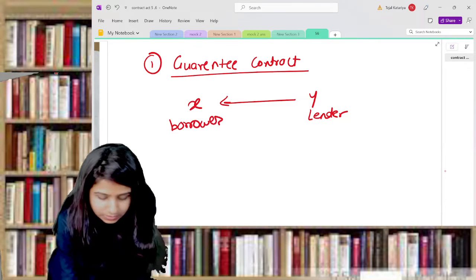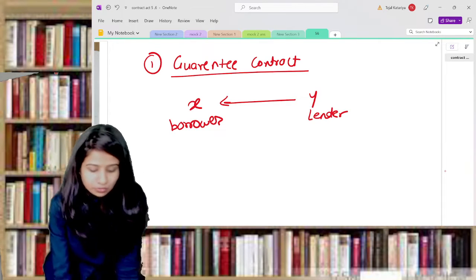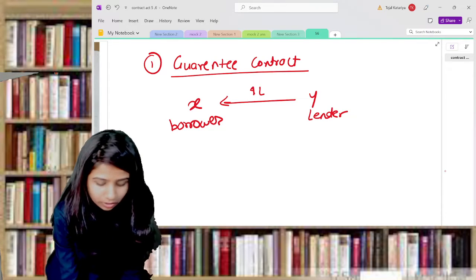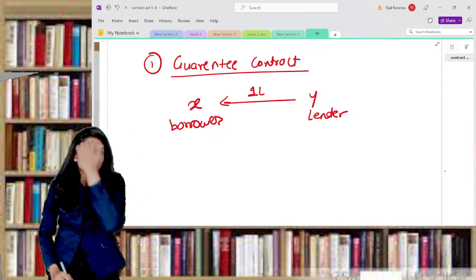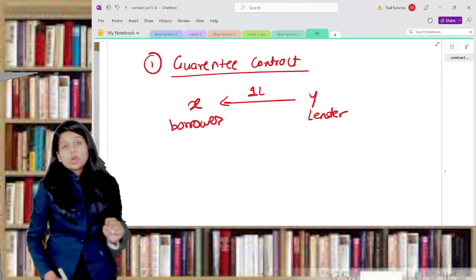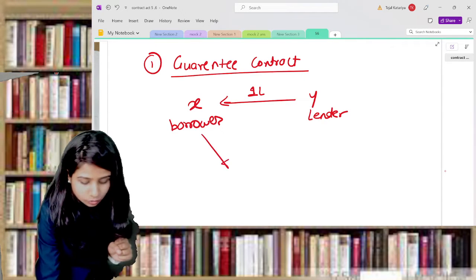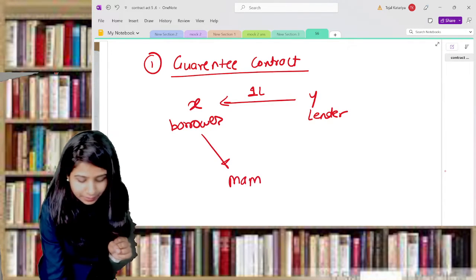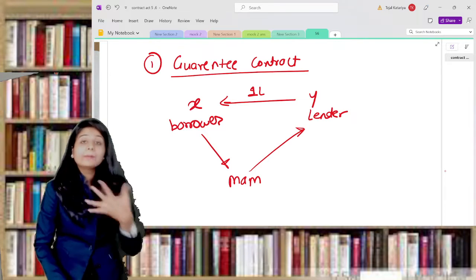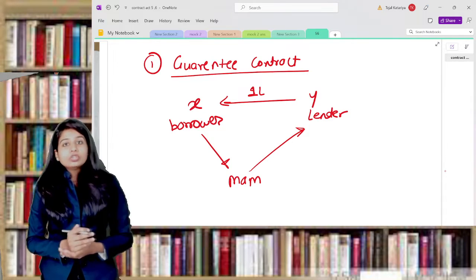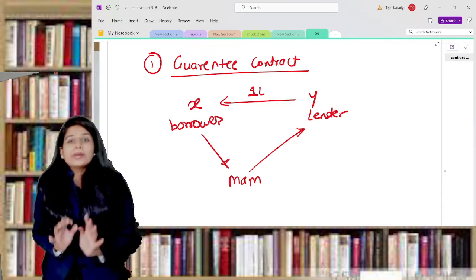Now what happens is, lender and borrower, for rupees 1 lakh, he's going to pay the installments. Now Y is not sure whether X will pay or not. So that's why X comes to me and asks, ma'am, please give guarantee on my behalf to Y, so that if I did not pay, you will pay the amount.